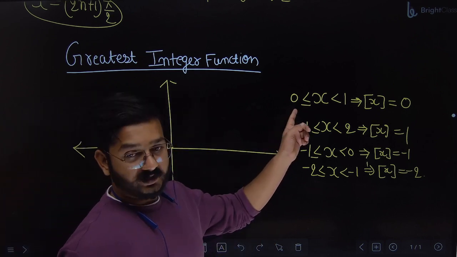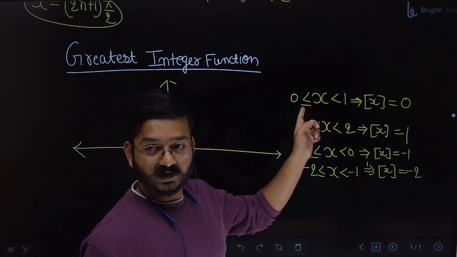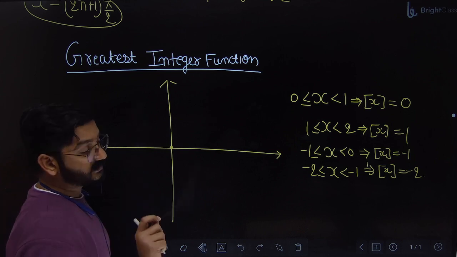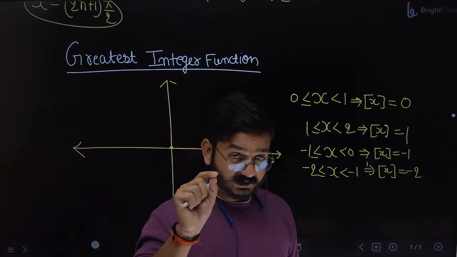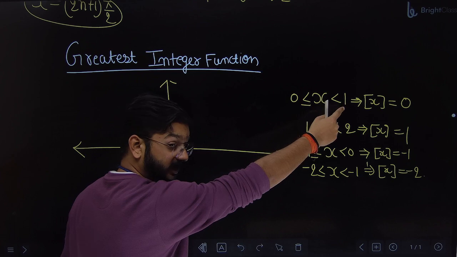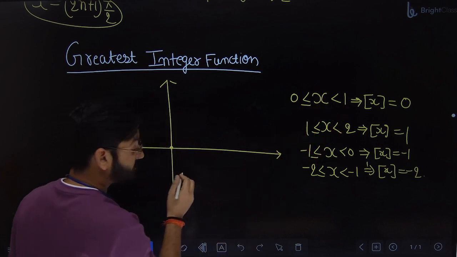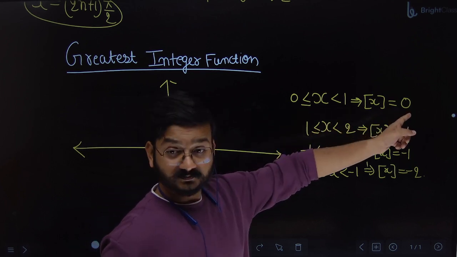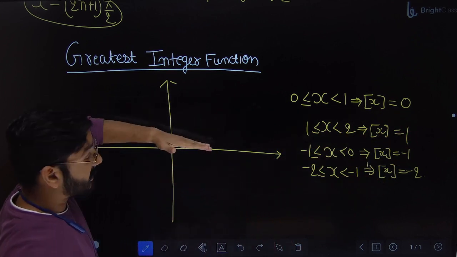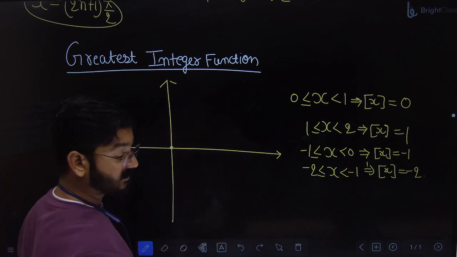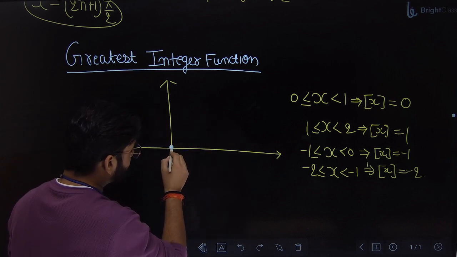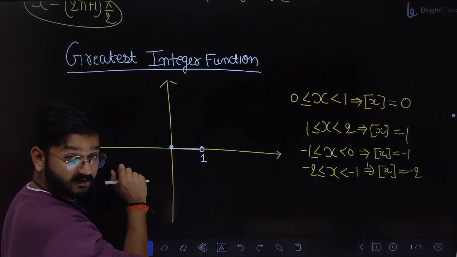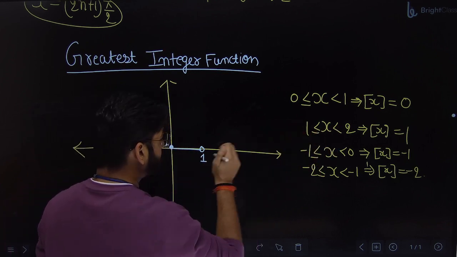So 0 is included. So we'll use closed circle or open circle? Closed. Whenever the value is included, we use closed circle. And is 1 included? No. We will use what? Open circle. So for 0 to 1, what is the answer? 0. It means our graph will lie on the x-axis. So 0 to 1, at 1 it is open circle. Answer is 0. Then from 1 to 2.